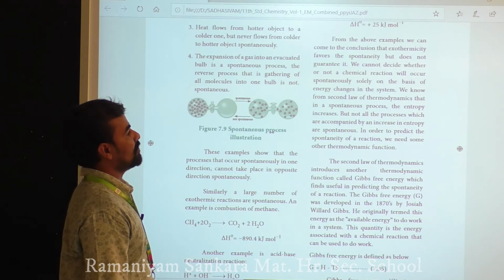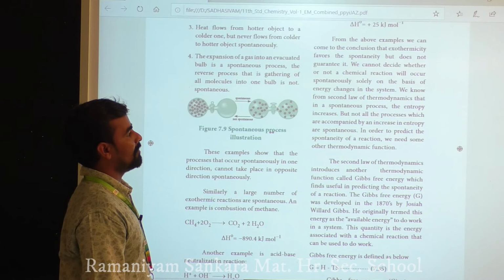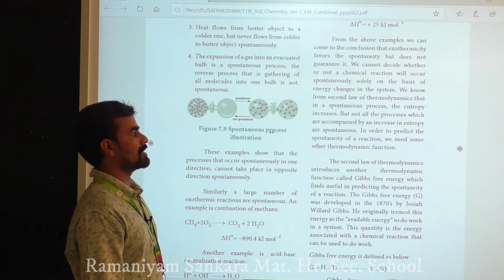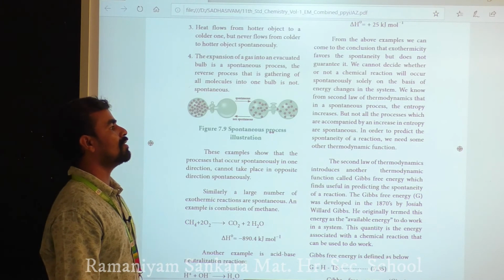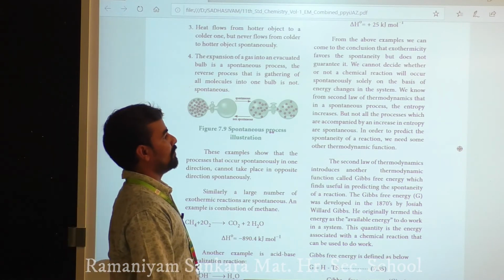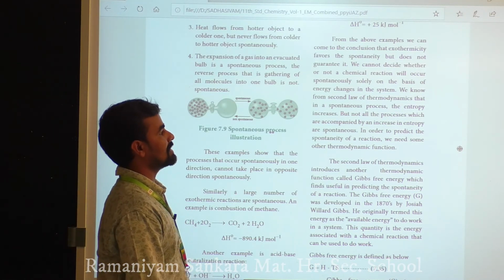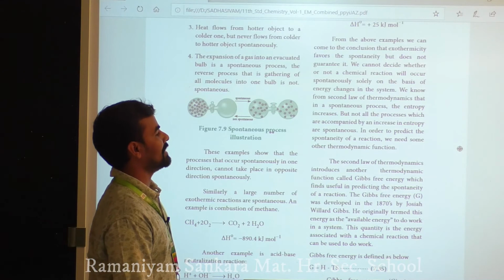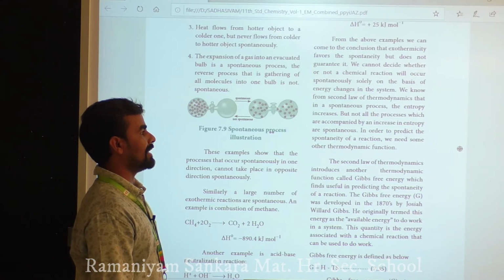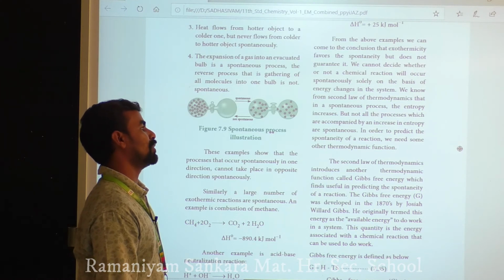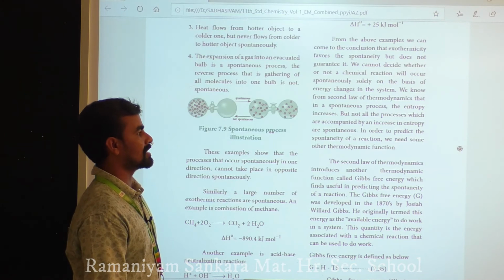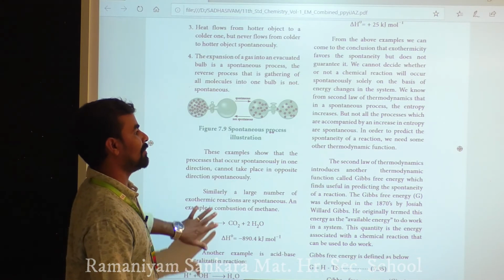On the basis of energy change in the system, we know from the second law of thermodynamics that in a spontaneous process the entropy increases, but not all processes which are accompanied by an increase in entropy are spontaneous. In order to predict the spontaneity of reactions, we need some other thermodynamic function.